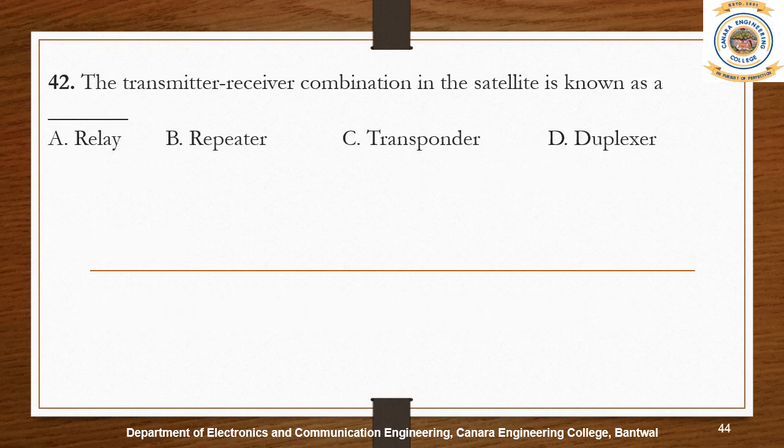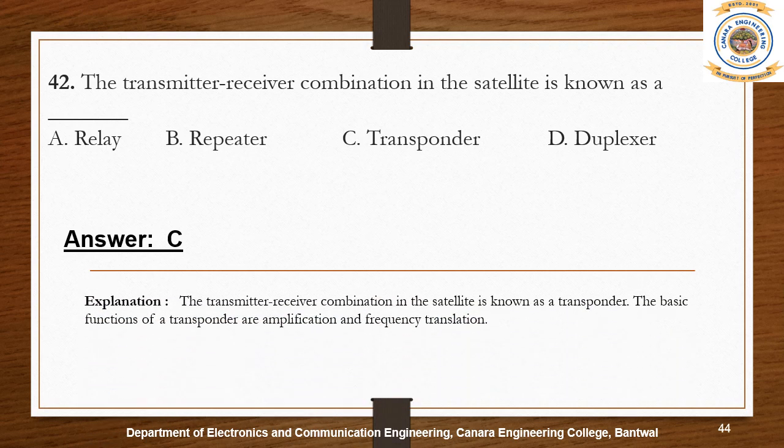The transmitter-receiver combination in the satellite is known as a transponder. A transponder is a wireless communications monitoring or control device that picks up and automatically responds to an incoming signal. The term is a contraction of the words transmitter and responder. Transponders can be either passive or active.